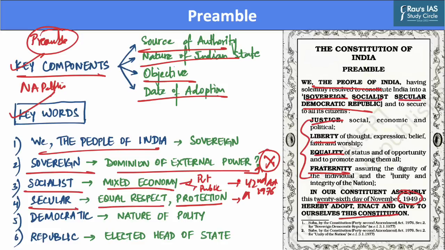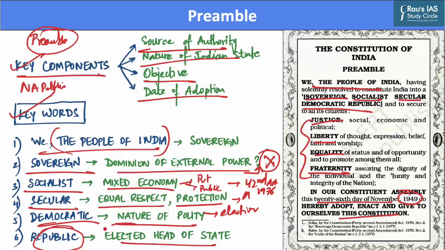Additionally, the preamble also highlights the nature of Indian polity, which means that India is a democratic state and the will of the people, that is, the people of India, is expressed through a method of election. Further, the preamble also indicates that India is a republic country, which means that the head of state in India is an elected official. Hence, the President of India is the elected head of the Indian state.